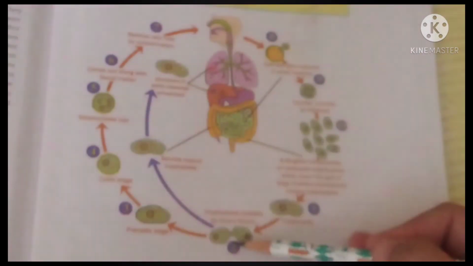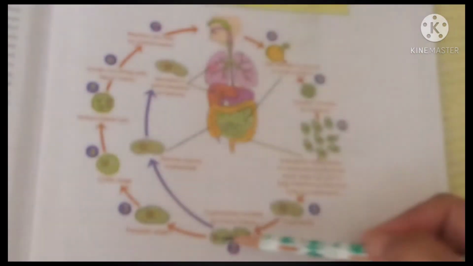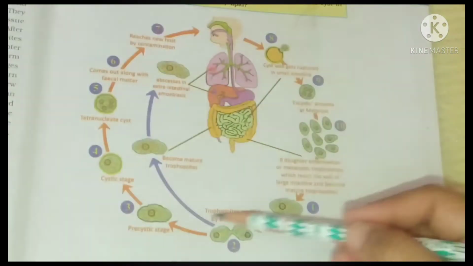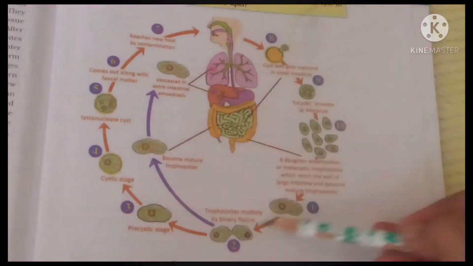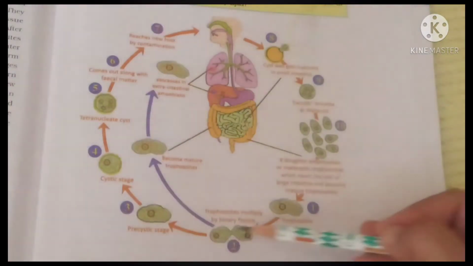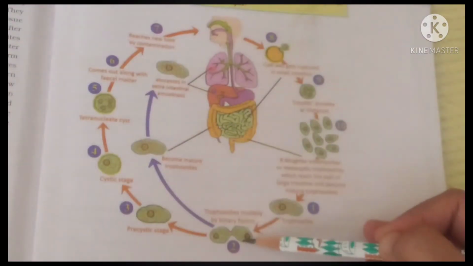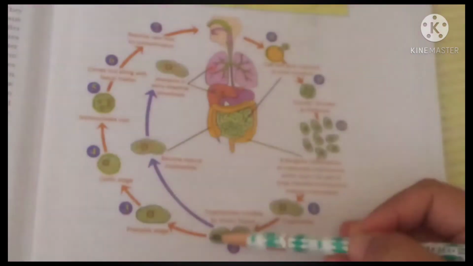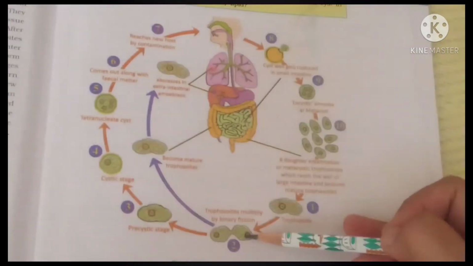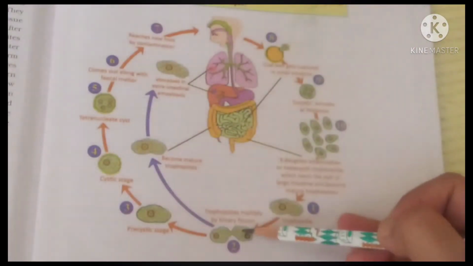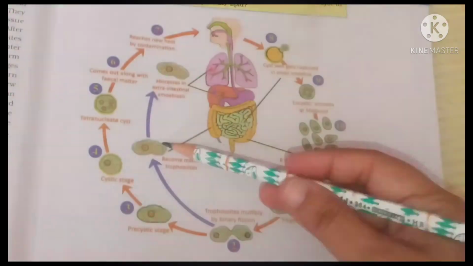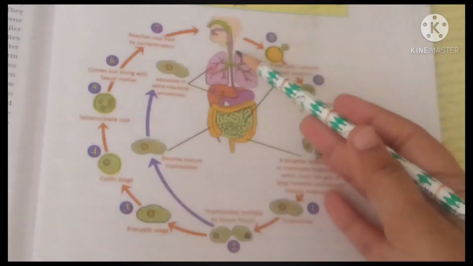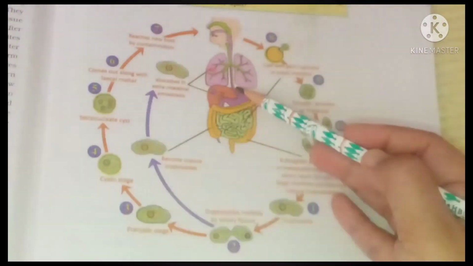The trophozoite stage will undergo mitotic division and produce 2 nuclei, and through binary fission these trophozoites can directly enter into the body of the organism, that is called extra-intestinal migration.